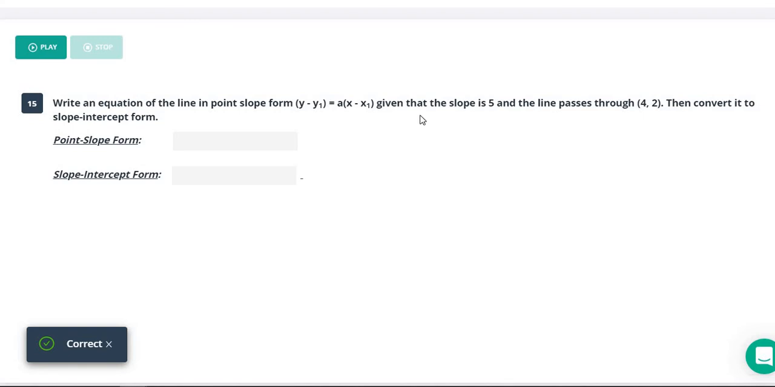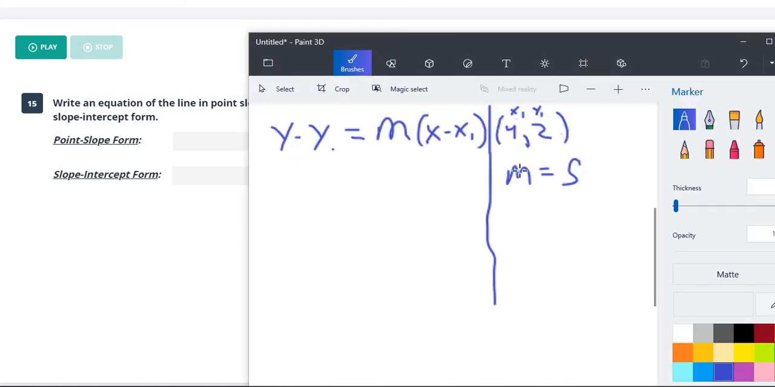All right, so for number 15 here, again, we have to pretty much do the same thing. This one's a little easier because they are actually telling us what the slope is. So on this one, they told us that m equals 5. That's our slope, so we can plug that in for m. And then we have our point here. We have our x1 and y1.